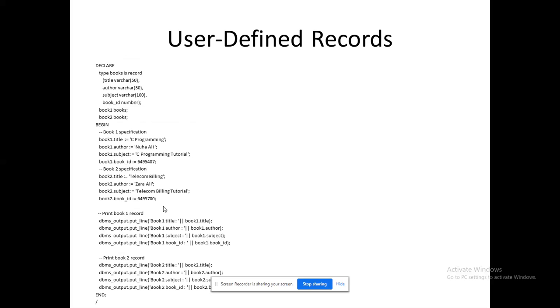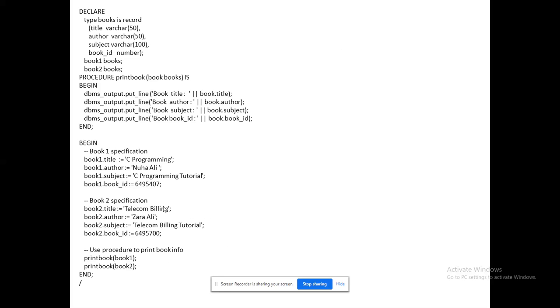See, the same program, but here I wrote it using my procedure. That's it. Procedure print book of the corresponding record object. I have passed that over. Right, so by that it will be ready to fetch my data.